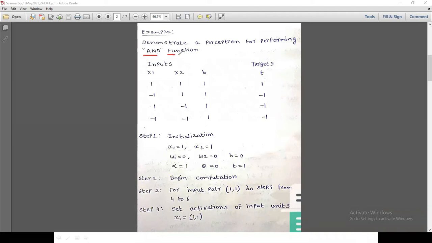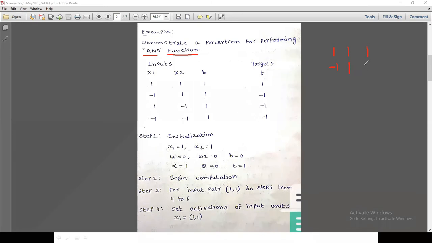Here we are using the truth table for the AND function. 1 1 gives 1. Normally we take 0 and 1, but here we are taking minus 1 and 1.